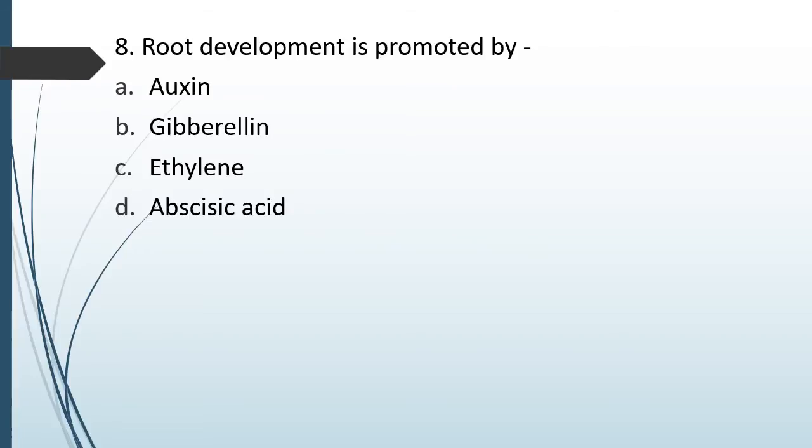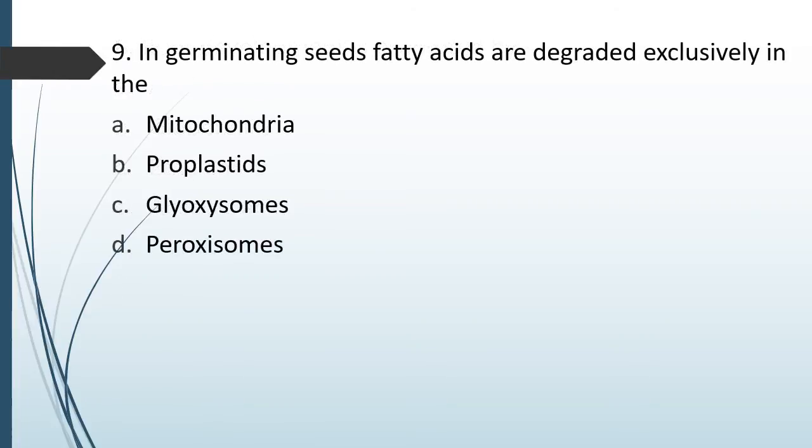Question number 8. Root development is promoted by auxin, gibberellin, ethylene, abscisic acid. Correct answer is option A, auxin. Question number 9. In germinating seeds, fatty acids are degraded exclusively in mitochondria, protoplastids, glyoxysomes, peroxisomes. In germinating seed, what is the site of degradation of fatty acid? The correct answer is option C, glyoxysomes.